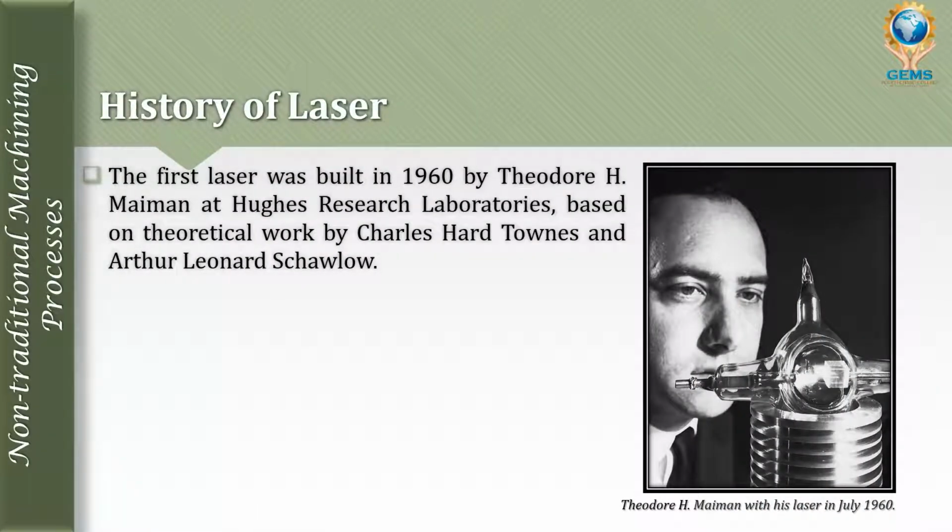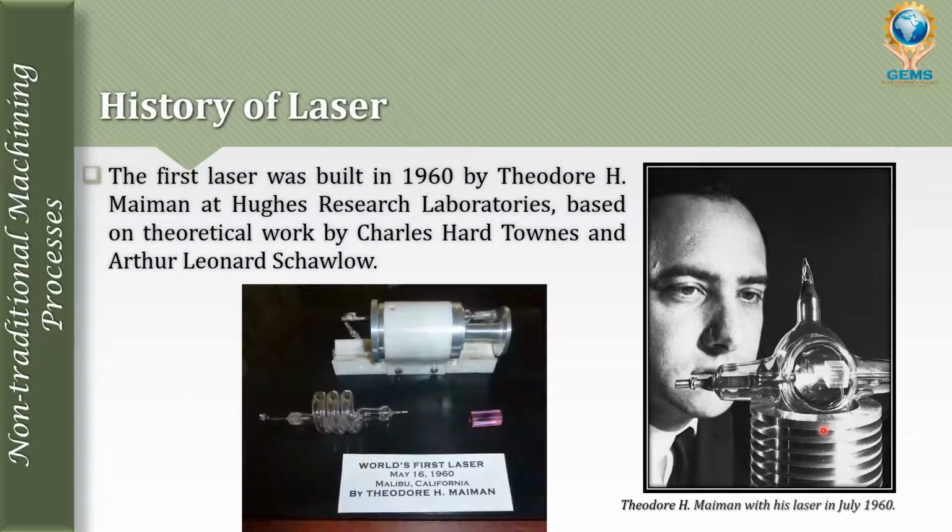First let's see the history of laser. So the first laser was built in 1960 by Theodore H. Maiman at Hughes Research Laboratories and based on theoretical work by Charles Hard Townes and Arthur Leonard Schawlow. And this is Theodore H. Maiman with his laser in July 1960. And this was the world's first laser, on May 16, 1960 in California, and this was by Theodore H. Maiman.